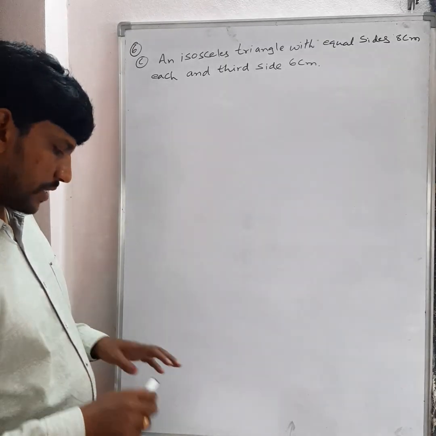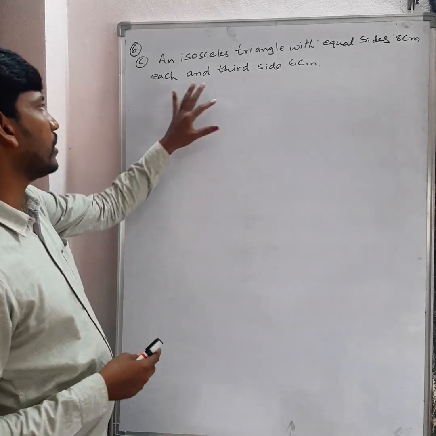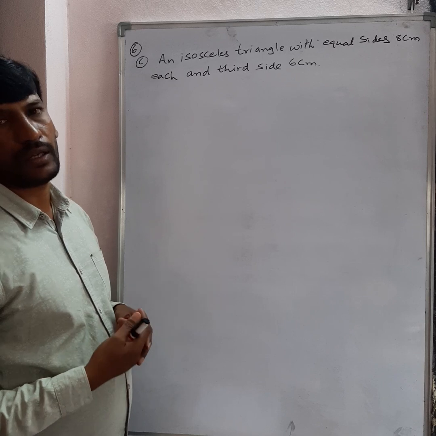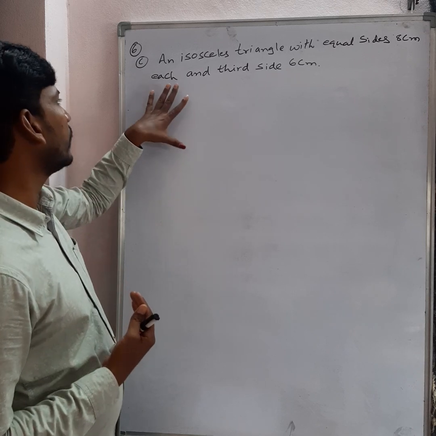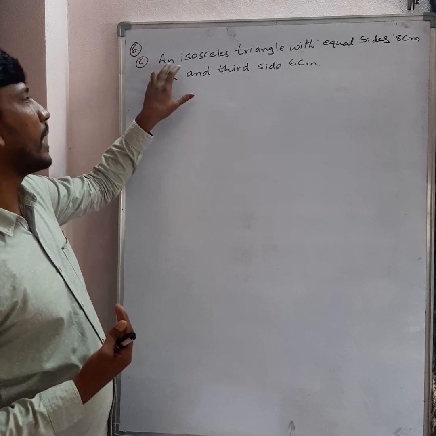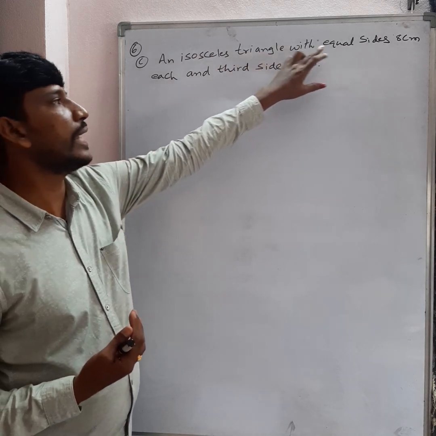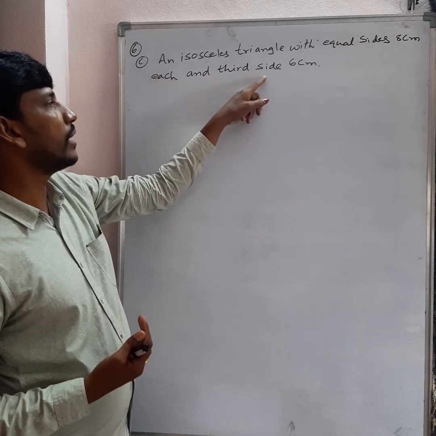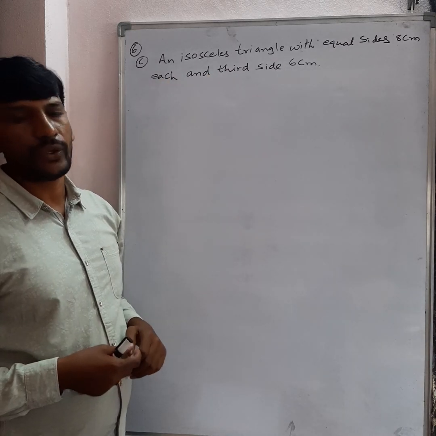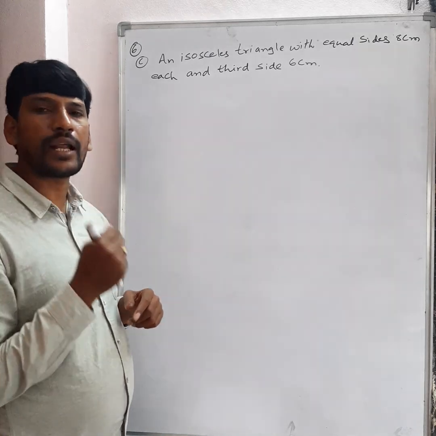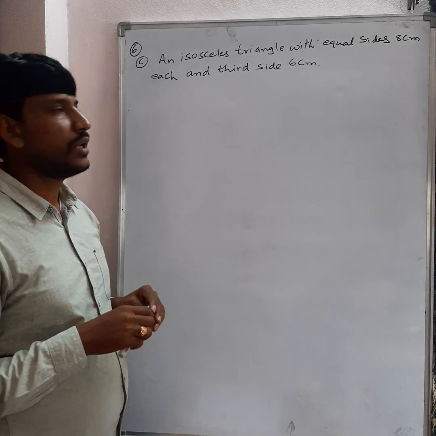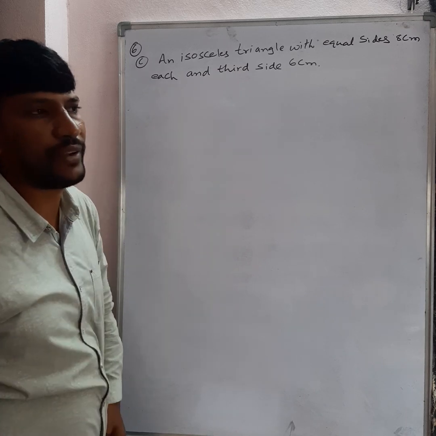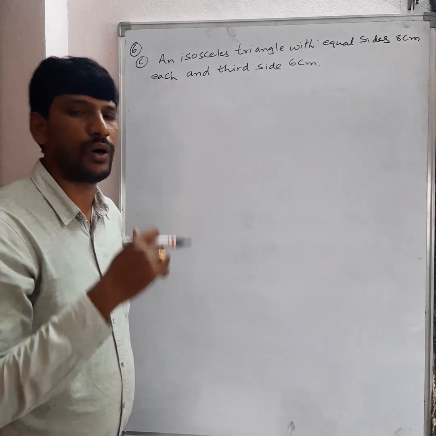Right, children. So just now we discussed the 5th question. Now let us move to the question number 6. So the question is find the perimeter of the given following. Now see this here. In that 6th question C bit, an isosceles triangle with equal sides 8 centimeter each and the third side is 6 centimeter. So in isosceles triangle, 2 sides are equal, 1 side is unequal. Clear? So now we need to find out the perimeter of this. So generally, what is the perimeter of a closed figure? Sum of all the sides.